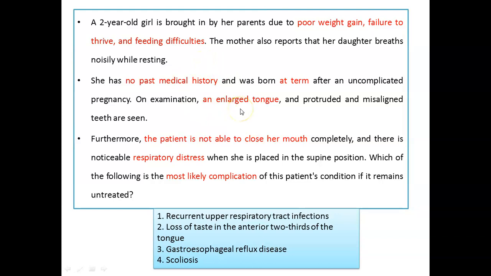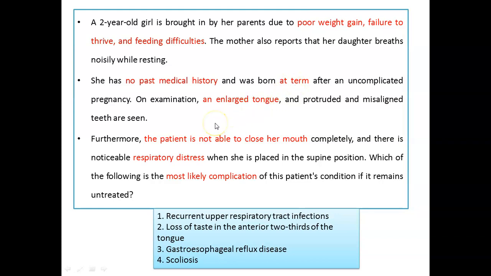It's a very good case-based question. A 2-year-old girl has the following three problems: poor weight gain, failure to thrive and feeding difficulties. The mother also says the daughter breathes noisily while resting. There is no medical history, no prenatal or postnatal history.